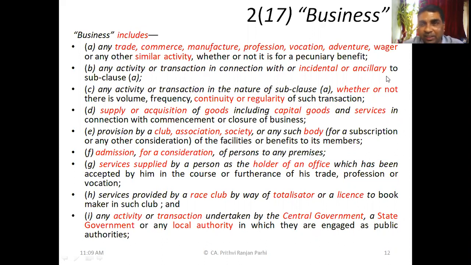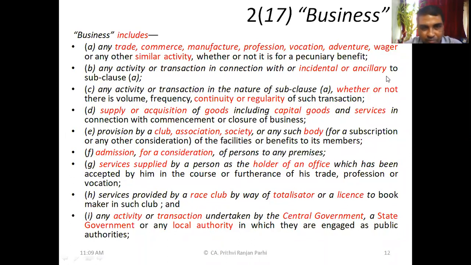These are basically mutual associations. But still, if they do this kind of activity for some consideration, then that will be regarded as a business activity. Even if it is a mutual organization, this activity will be considered as a business. Next point.